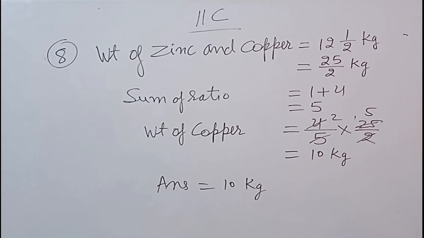Weight of copper equal to the ratio of copper upon the total ratio into weight of alloy. So 4 upon 5 into 25/2, 5 fives are 25 and 2 twos are 4. So 5 twos are 10 kg. So weight of copper in alloy is 10 kg.